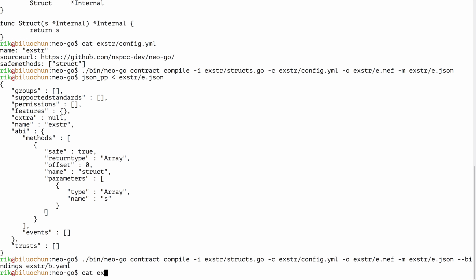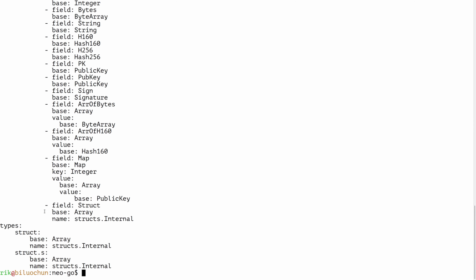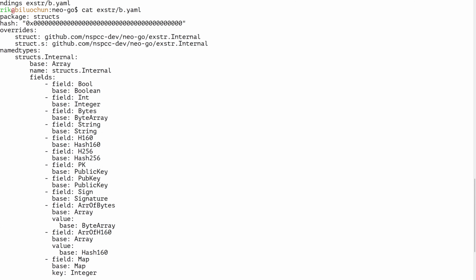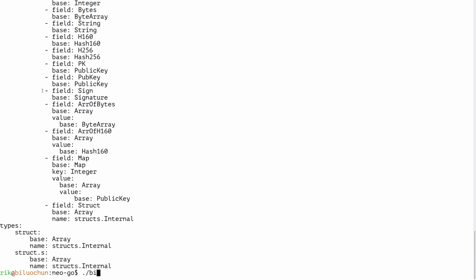And we can also take a look at what's inside of this file. So this is additional data, and it has a representation of this internal structure that we have in the smart contract. This file can be consumed by the RPC binding generator that will look like this.